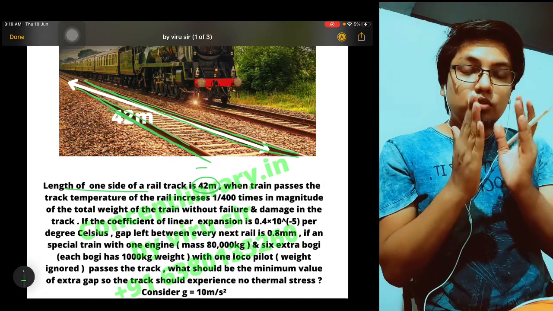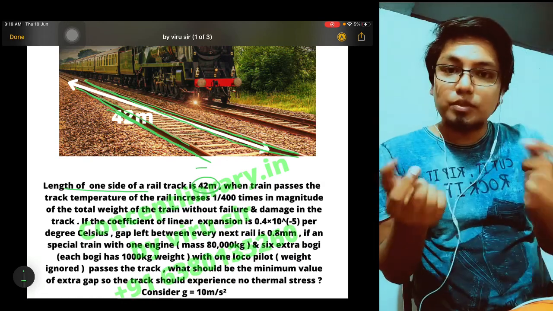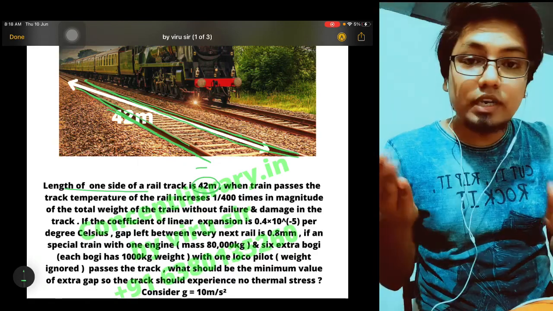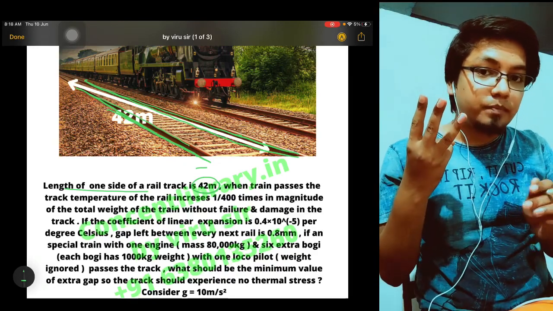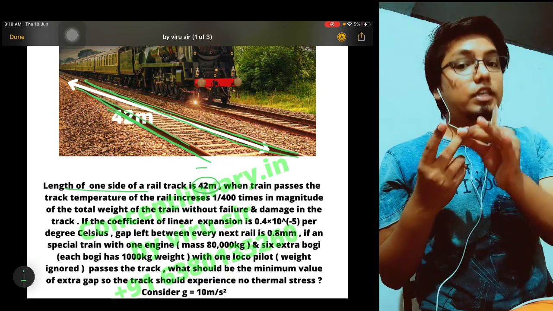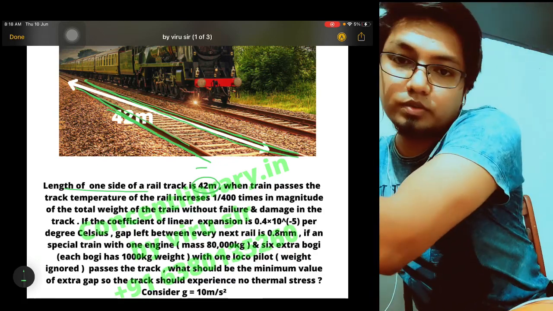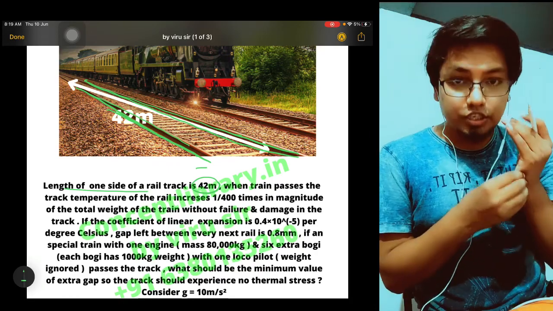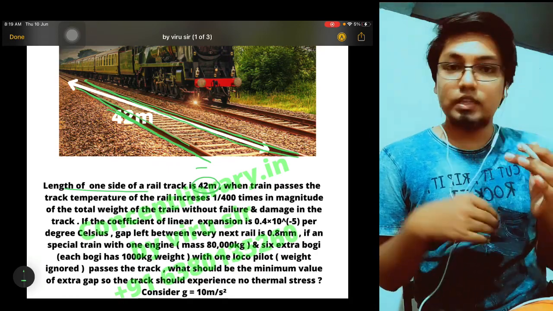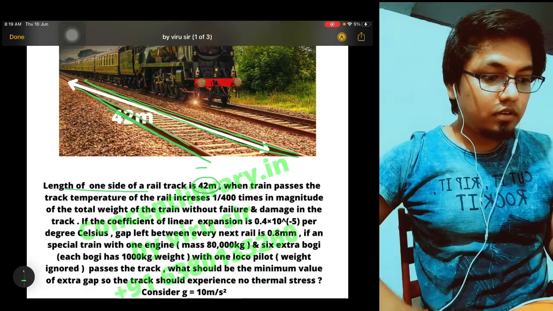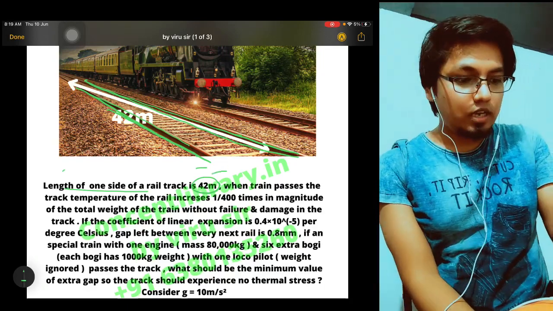How much gap it should be is decided accordingly. The change in length depends on three things: alpha, change in temperature and original length. The length of one side of rail track is given, so the original length is given.